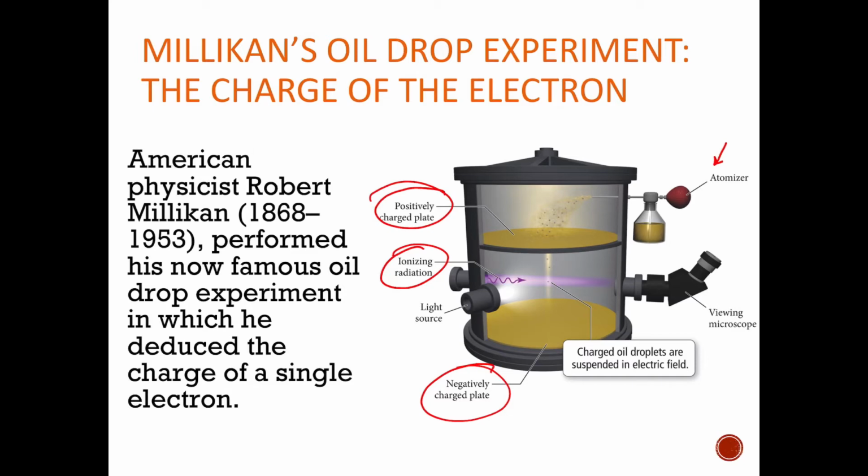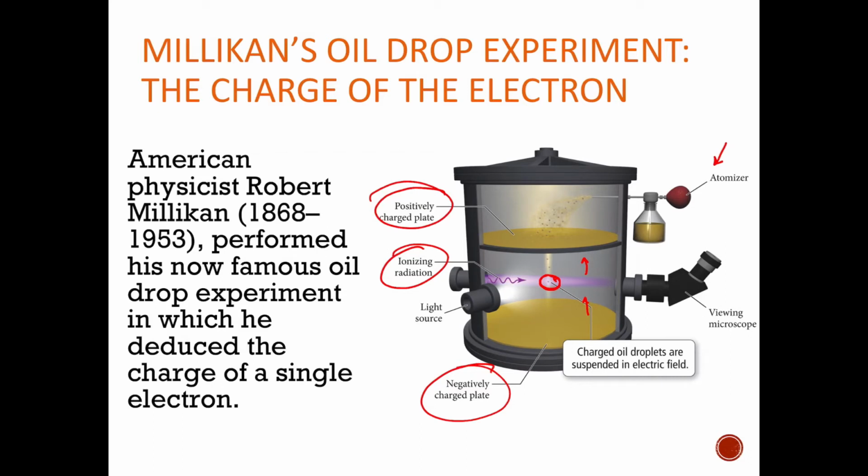And he said, okay, I can alter the charges of these two plates, this positively charged and negatively charged plate, and I can cause these ionized oil droplets, right, these charged oil droplets, to be suspended because they're being attracted to the positively charged plate and repelled by the negatively charged plate.